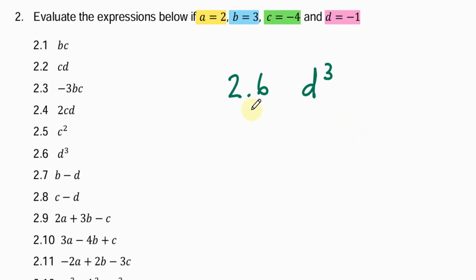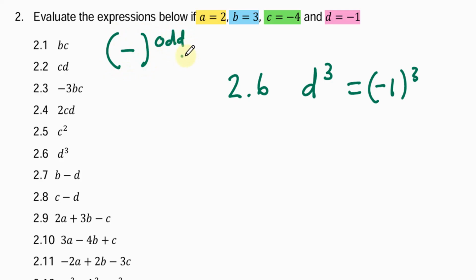Looking at 2.6, we have d cubed, and d of course is negative 1. So it's negative 1 cubed. Now, what's important to note is that a negative raised to an odd power will be negative. In this case, the power is 3, which is odd. So a negative cubed will give us a negative, and 1 cubed is 1.